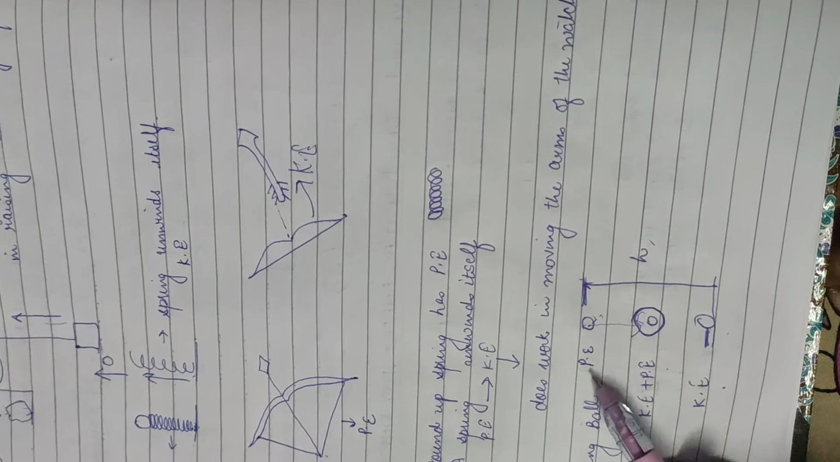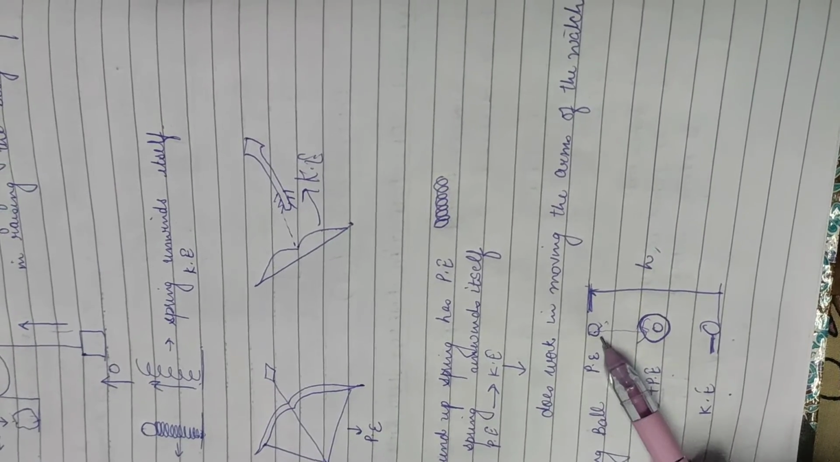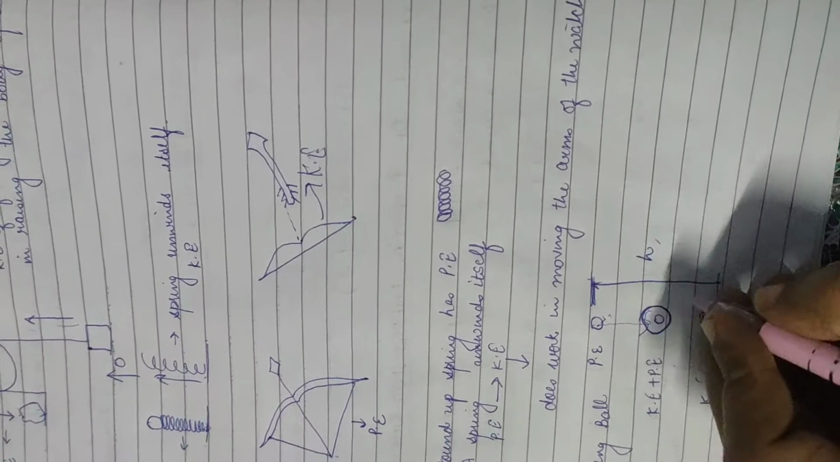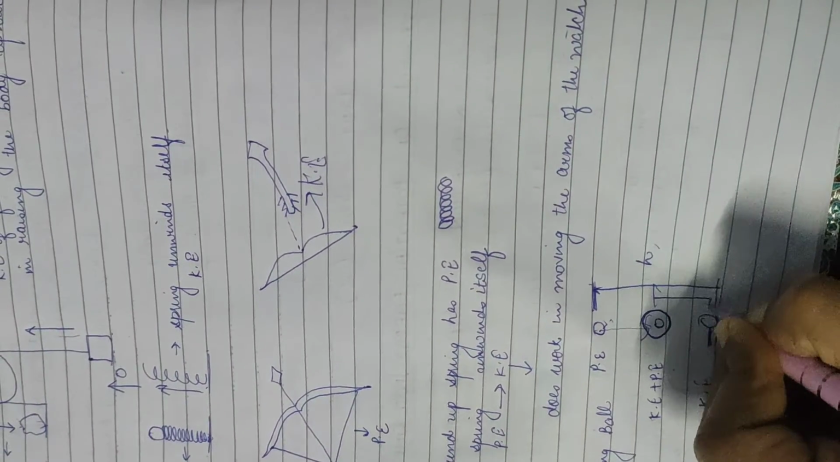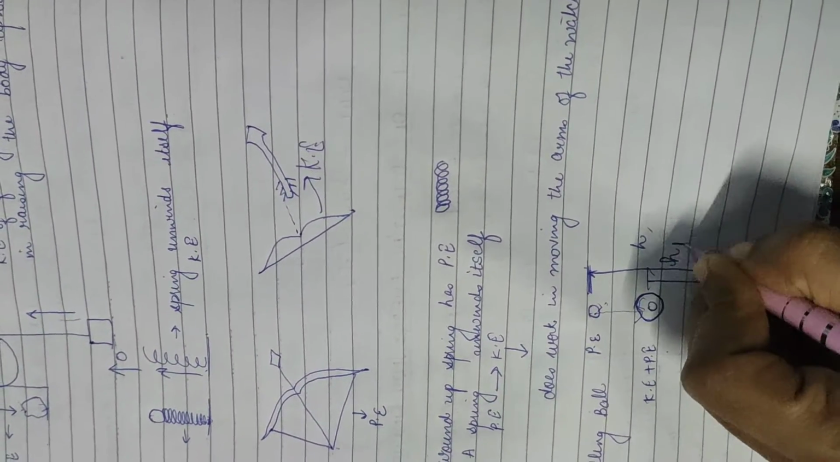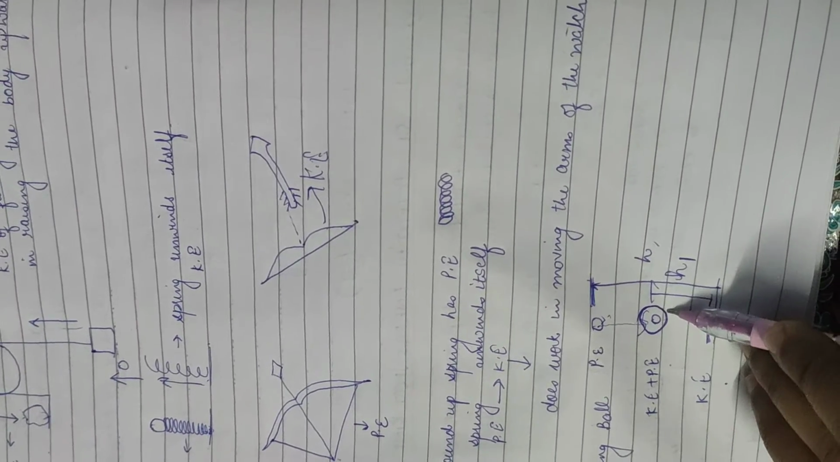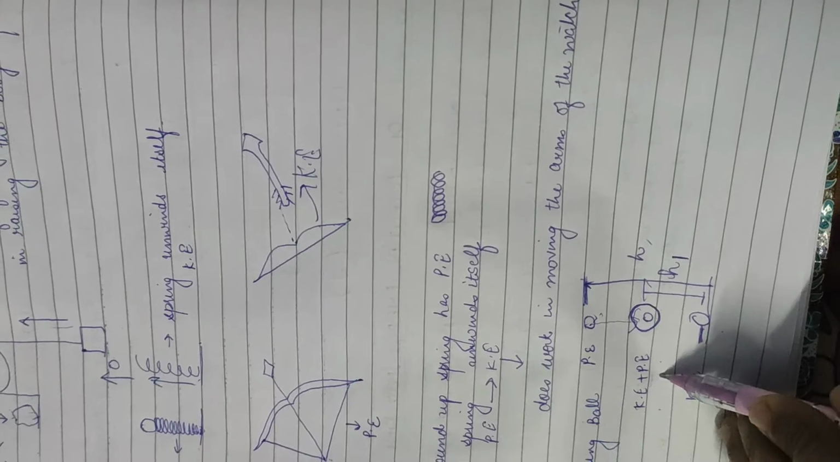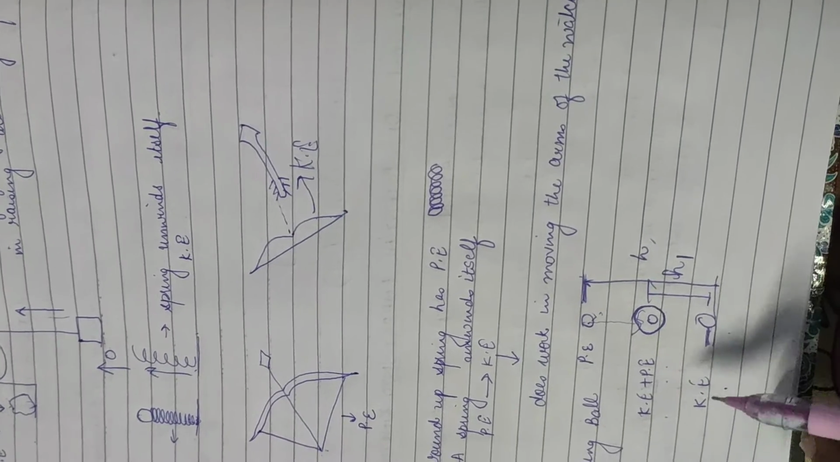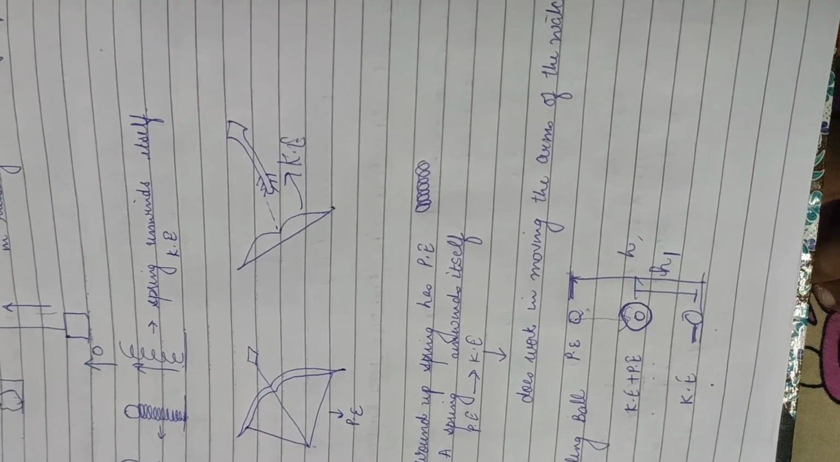First, at height it has potential energy. The ball is coming down but it's still at some height. Suppose it is at height h1. It is moving. It is at some height. So it has both kinetic energy and potential energy. And the last one is here, where we have only kinetic energy.